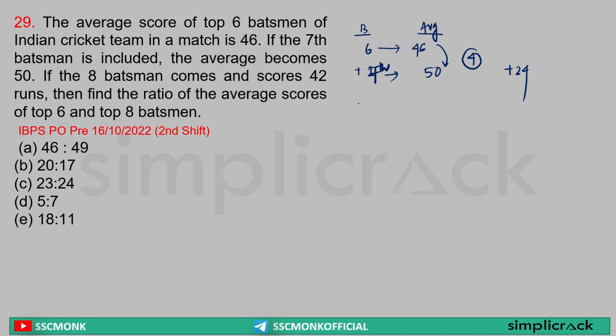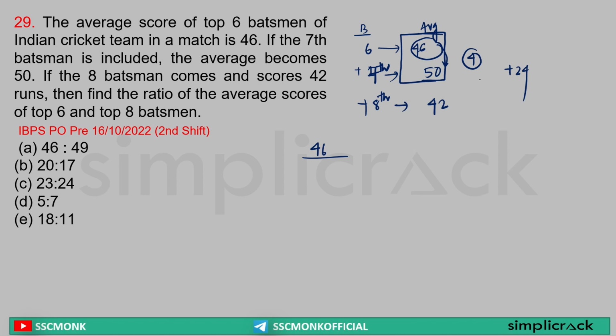Yes. Now again the 8th batsman comes. He scores 42 runs. Find the ratio of the average of top 6 and top 8 batsmen. Now top 6 batsmen's average is equal to what? 46, divided by top 8. Now understand this. When the 7th batsman came, average became 50. That means 50 was the average of all these 7, and the 8th batsman came with 42. That's what it is all about.